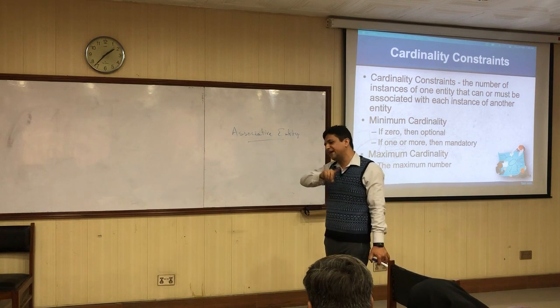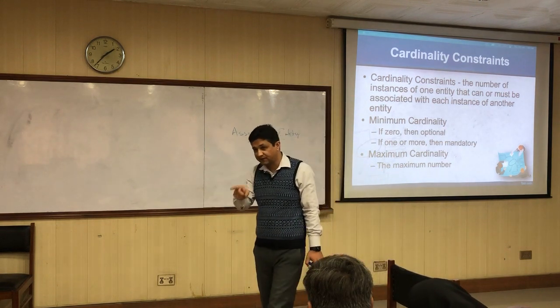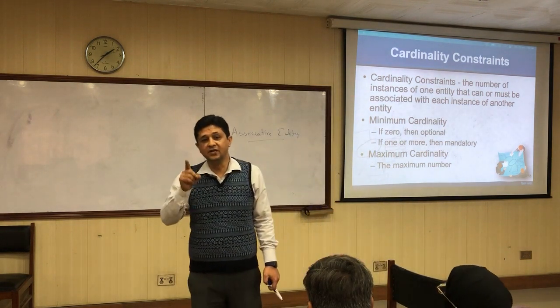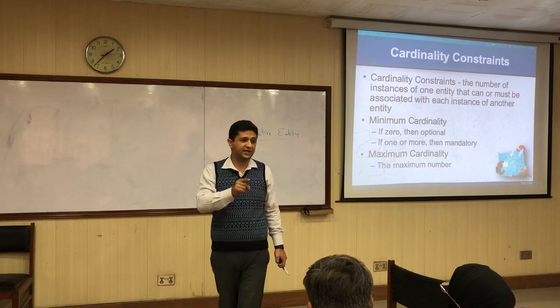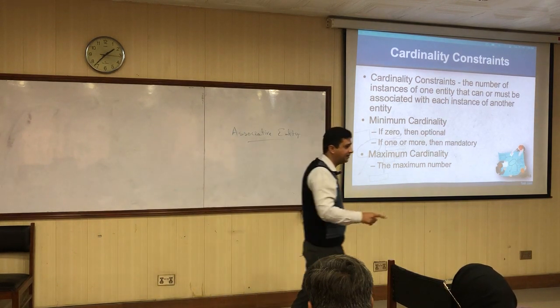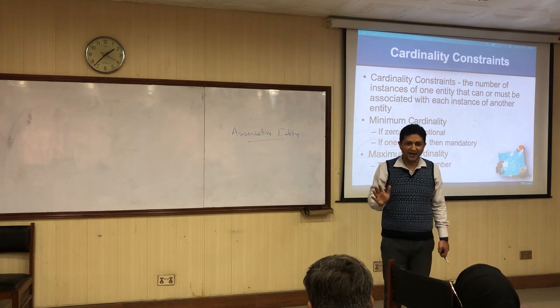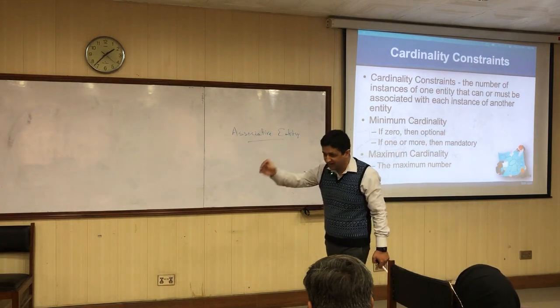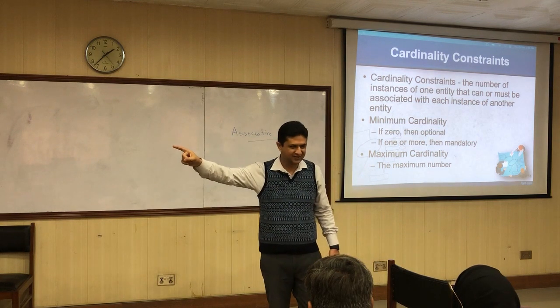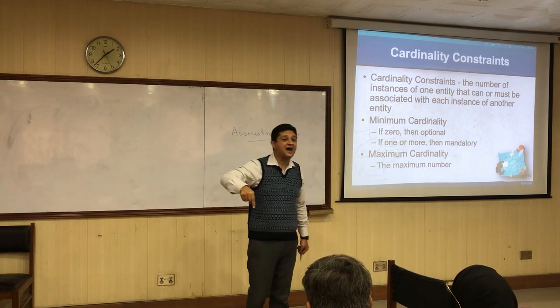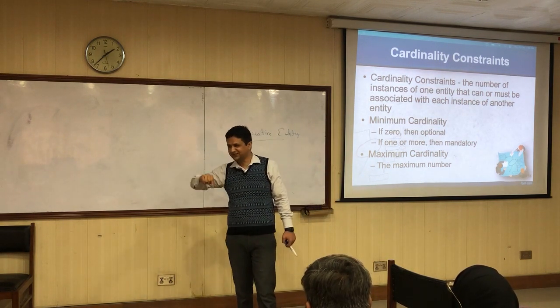But once a relationship has been converted into an associative entity, this newly created associative entity would act as a real entity. Like it can participate in other relationships. It can have attributes.